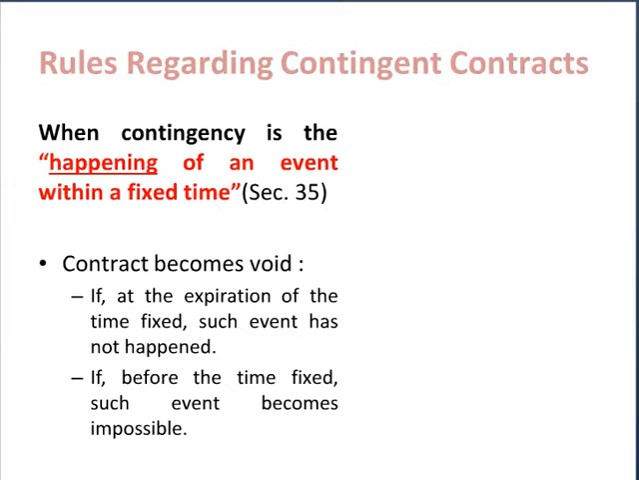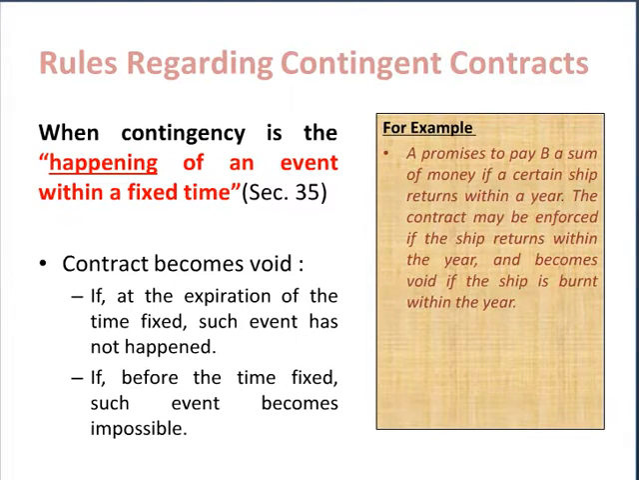A. The period has expired and event has not happened. B. Before expiry of that time period, the event has become impossible. In both of these situations, the contract shall become void.